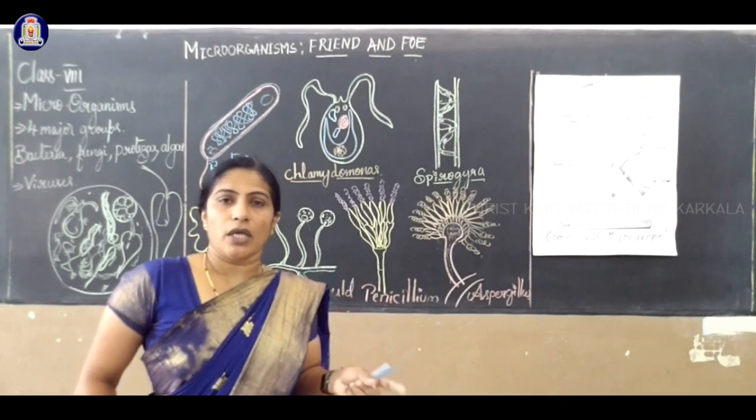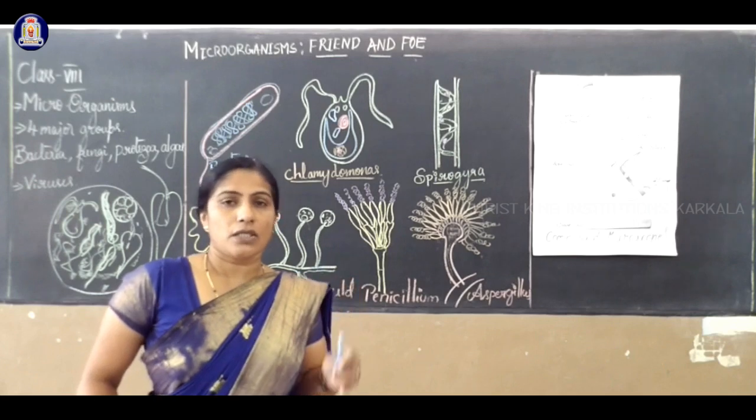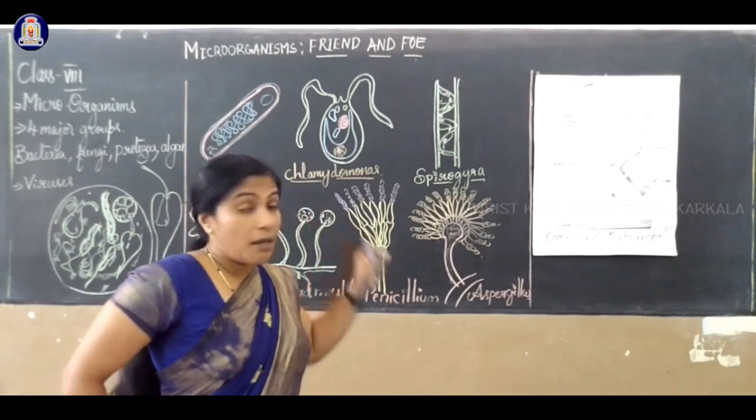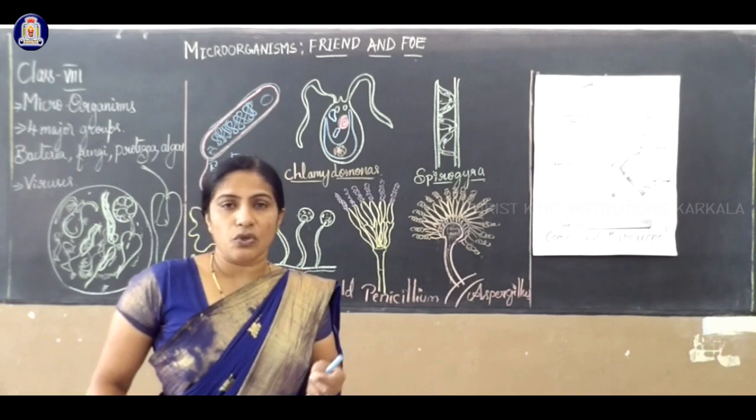That is also helpful, and most of the bacteria present in our body are also helpful to our body. Some are very harmful; they bring dangerous diseases into our body.